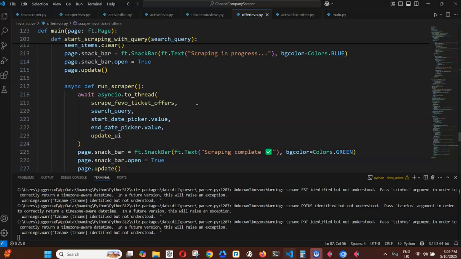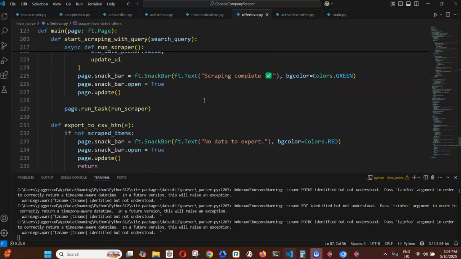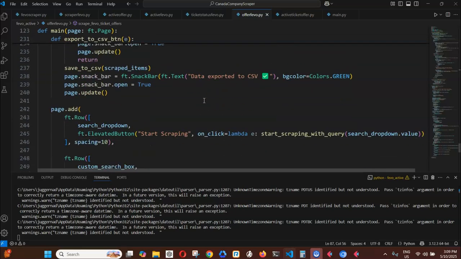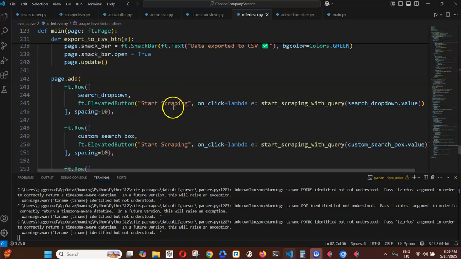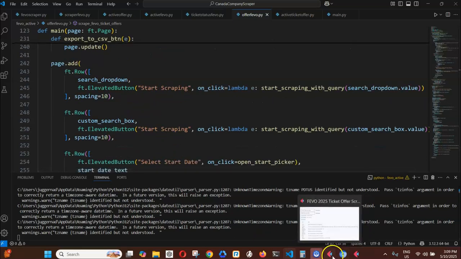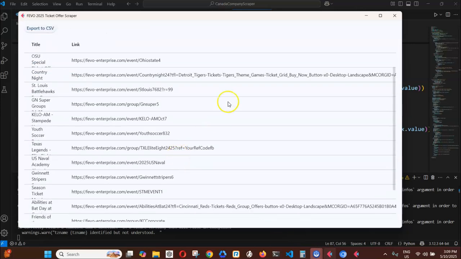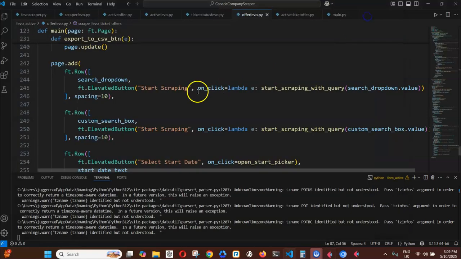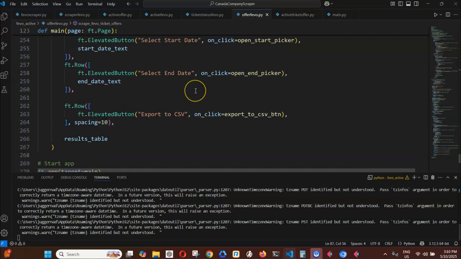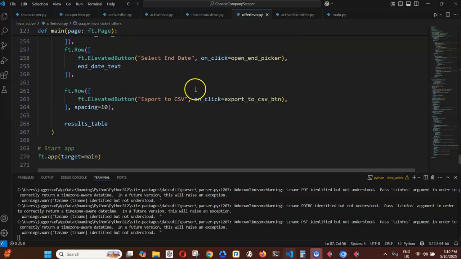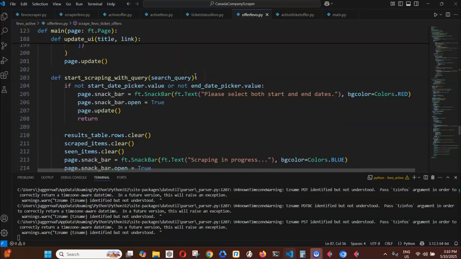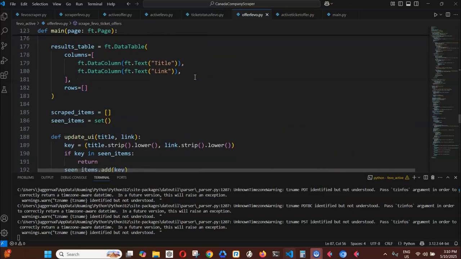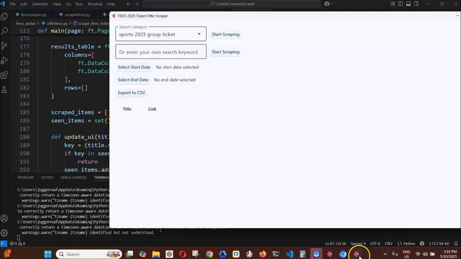If you have any questions regarding the program, just comment down below. Okay. As you can see, start scraping on the app. As you can see, it's already been scraped. It's a lot. St. Louis, Bellhawks County, right? And yeah, that's only 270 lines of code in this Python script. But it's also the same with the executable file.